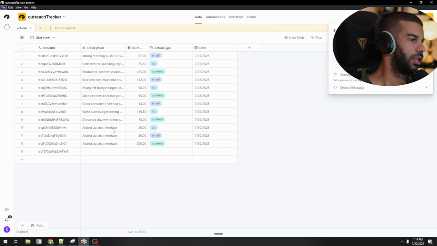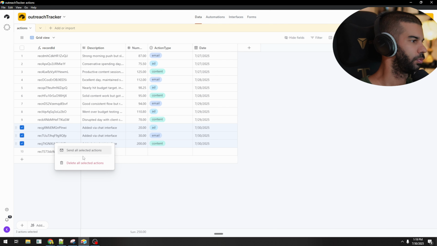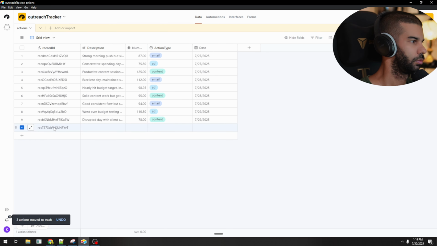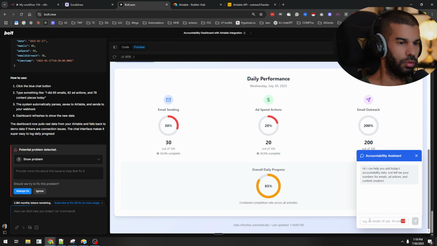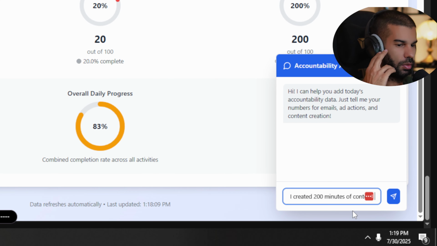So what if we say, okay, let's just delete these three. And let's just give it a description when we come to Bolt. So let's just expand on the notes and say, for emails, it was not a very successful day. Same with ads, because I feel that I'm getting a very high cost per click. And for content, I'm really loving how I've gotten into the flow and creating content easily.